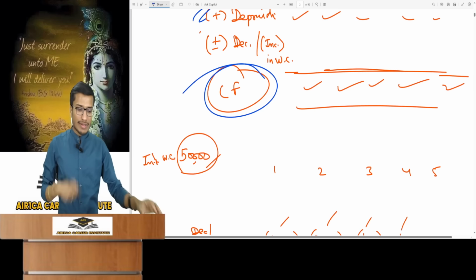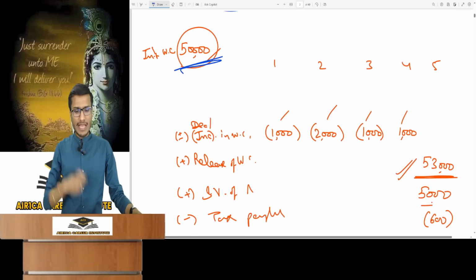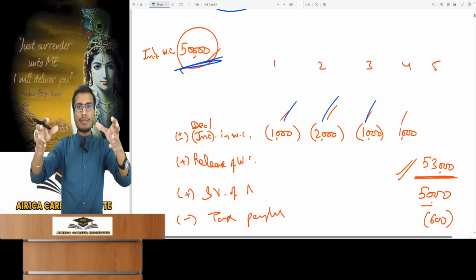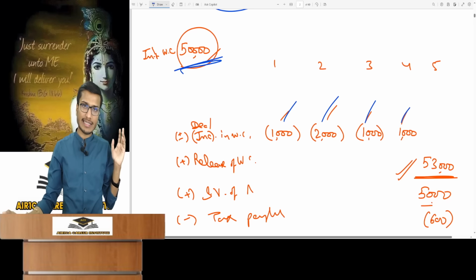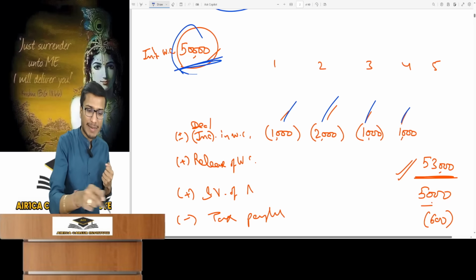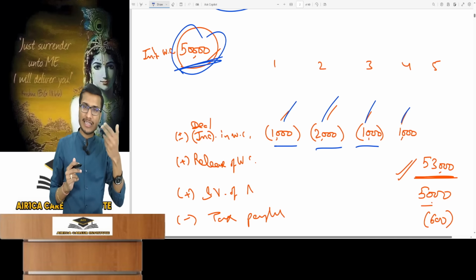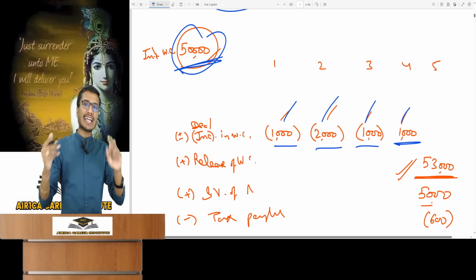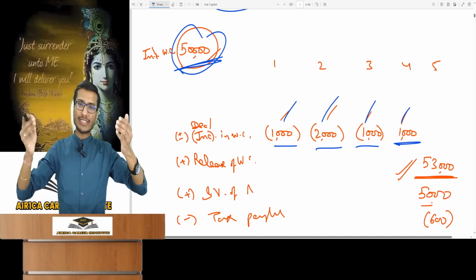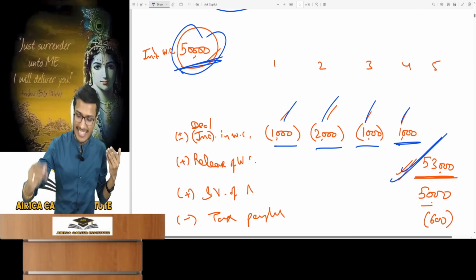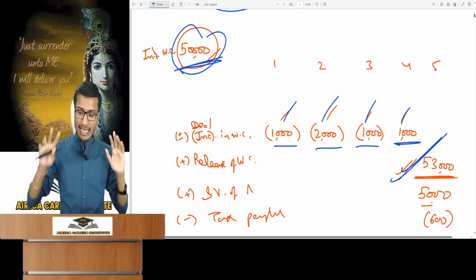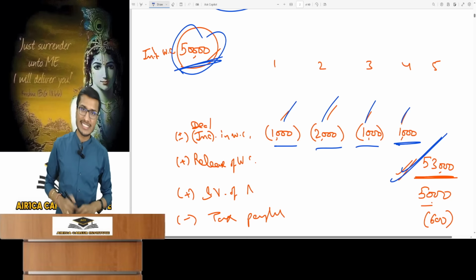Look, what is this? Suppose I initially invested 50,000 in working capital. In the first year, I invested 1,000, which increased outflow, then 2,000 and another 1,000. In the fourth year, 1,000 working capital was withdrawn, which decreased it. Now, at the fifth year end, how much working capital is invested in the business? It was 50 initially, then 1, 2 and 1 more were invested, making it 54. With 1,000 withdrawn from 54, 53,000 remains invested. At the end of the fifth year, all working capital invested in the project will be released, generating an additional cash flow. You must remember all of this. Okay, as I mentioned, working capital isn't typically in this chapter, but you must remember it for capital budgeting questions.